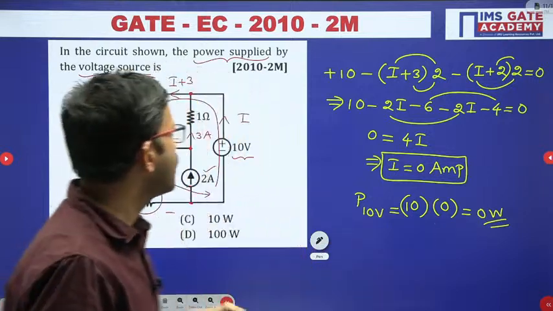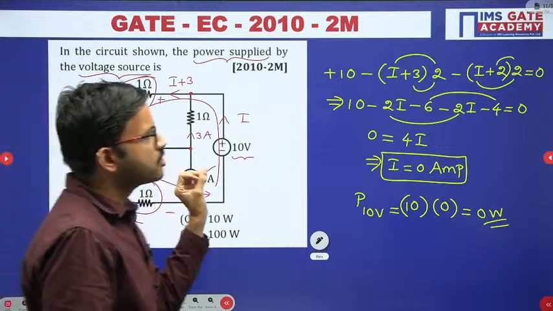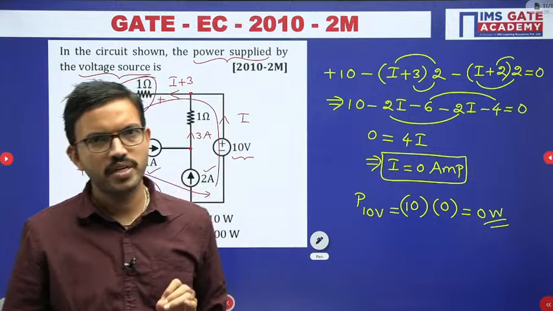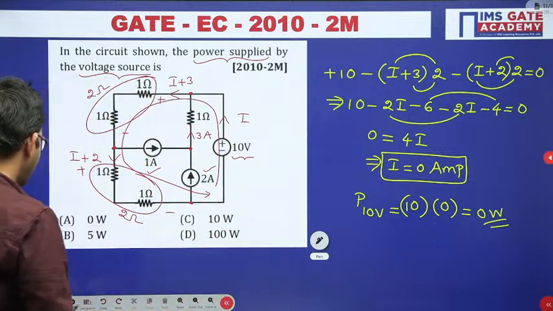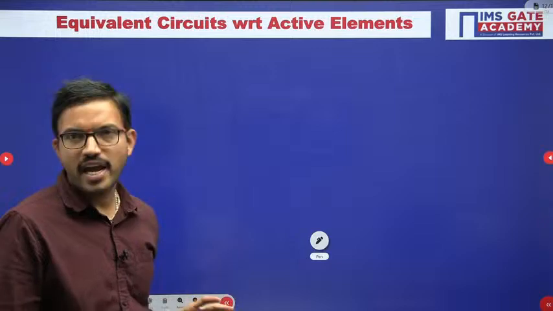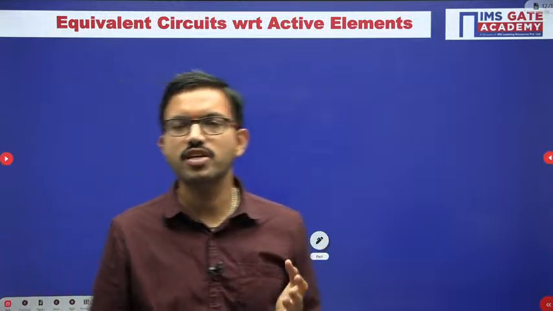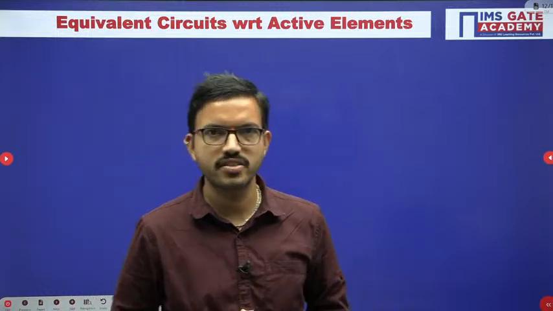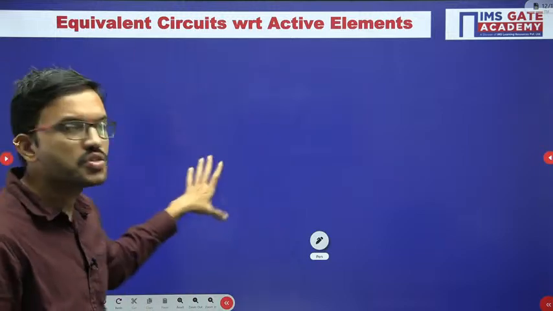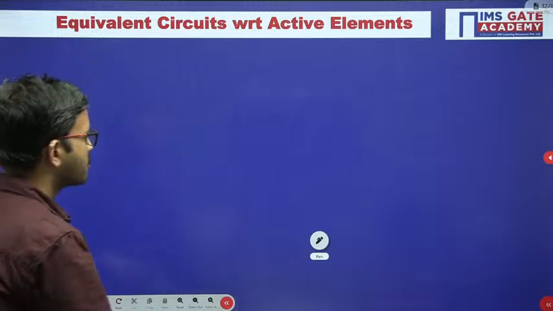Okay, I hope all of you are getting good command with respect to KVL, KCL, and even power delivered, power absorbed, etc. Okay, right. So with this understanding, now let us proceed to the next very simple topic, equivalent circuits with respect to active elements. In the earlier session when we discussed the passive elements, there we discussed the equivalent circuits like series connection, parallel connection, etc. Similarly, series connection, parallel connection, now let us see with respect to voltage sources and with respect to current sources.